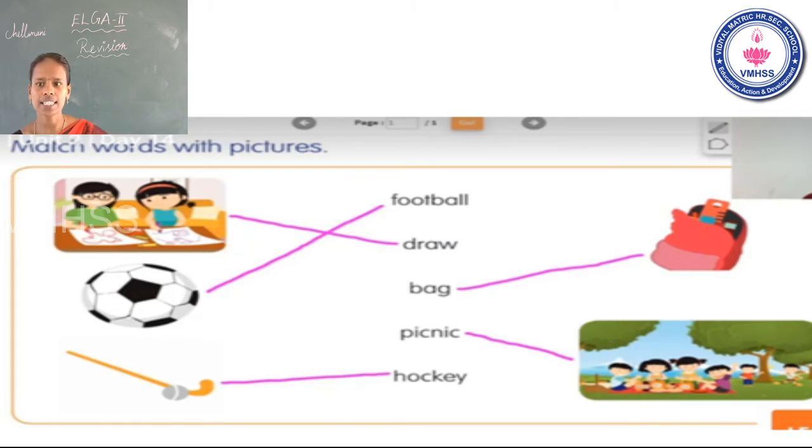Picnic. P-I-C-N-I-C. Picnic. Okay. See the slide carefully, students. In this slide, match the words with correct picture. First one is draw, second one football, third one hockey, fourth one is bag, next one is picnic. Okay. Is that clear? Now go to the next one.